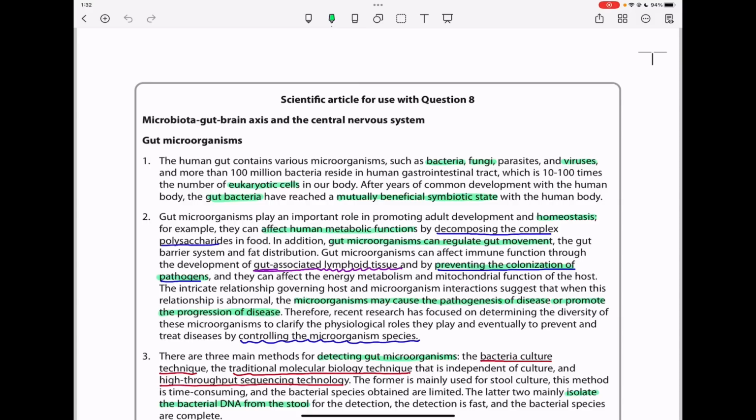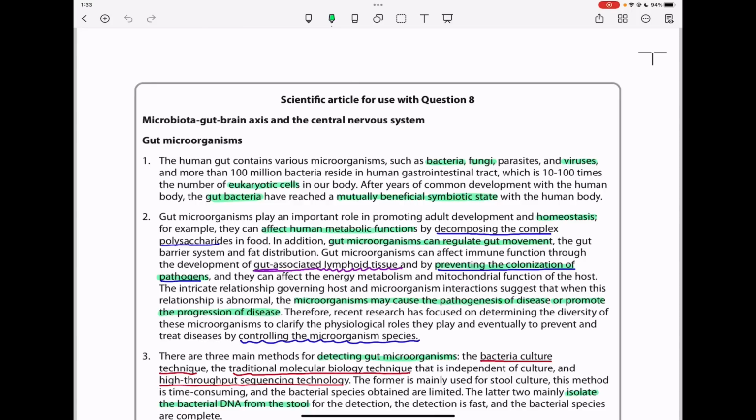In paragraph 2, gut microorganisms play an important role in promoting adult development and homeostasis. For example, they can affect human metabolic functions by decomposing the complex polysaccharides in food. In addition, gut microorganisms can regulate gut movement, the gut barrier system, and fat distribution. Gut microorganisms can affect immune function through the development of gut-associated lymphoid tissue and by preventing the colonization of pathogens, and they can affect the energy metabolism and mitochondrial function of the host.